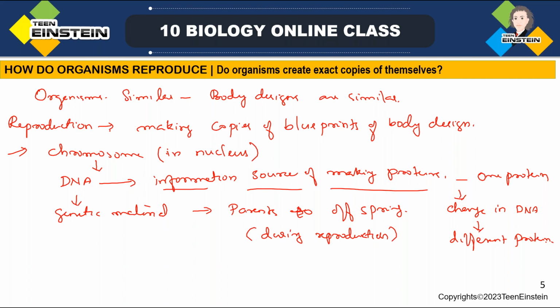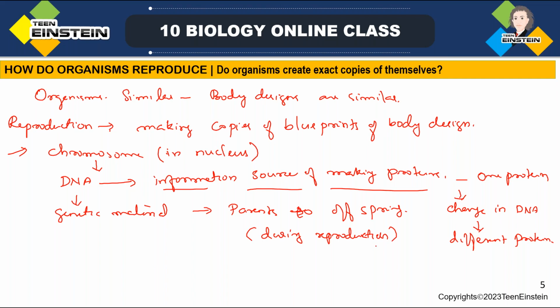If the cutting is going in a different pattern, the dress pattern also will change. Like that, if the information source for making protein is similar, it will form only one type of protein, creating one type of character. If there is any change in that DNA, due to several reasons, changes may happen. So any change in the DNA will code for a different protein. Okay.